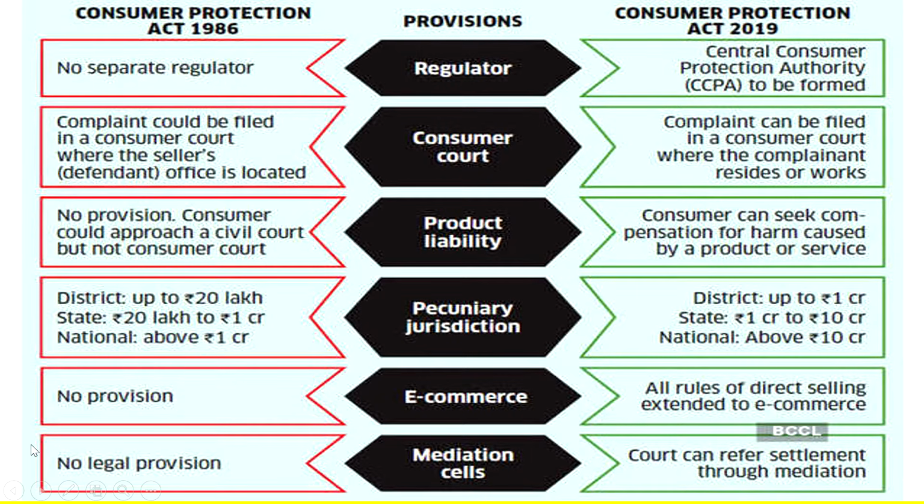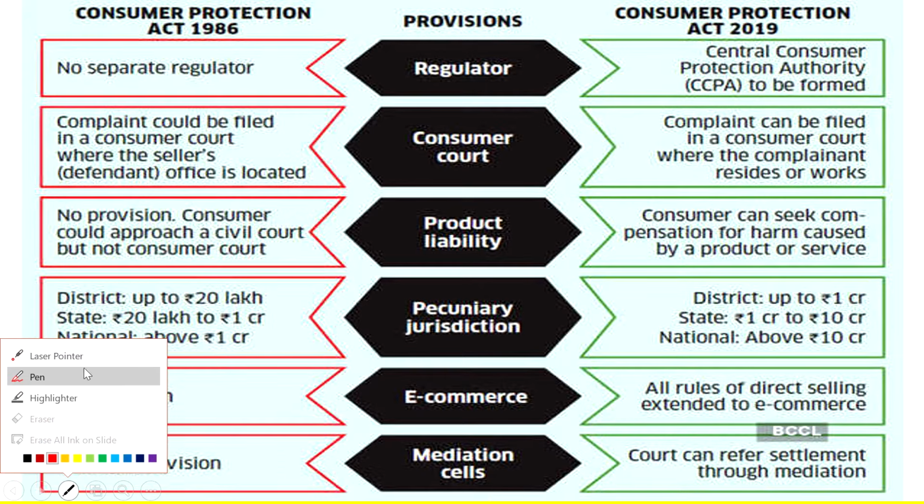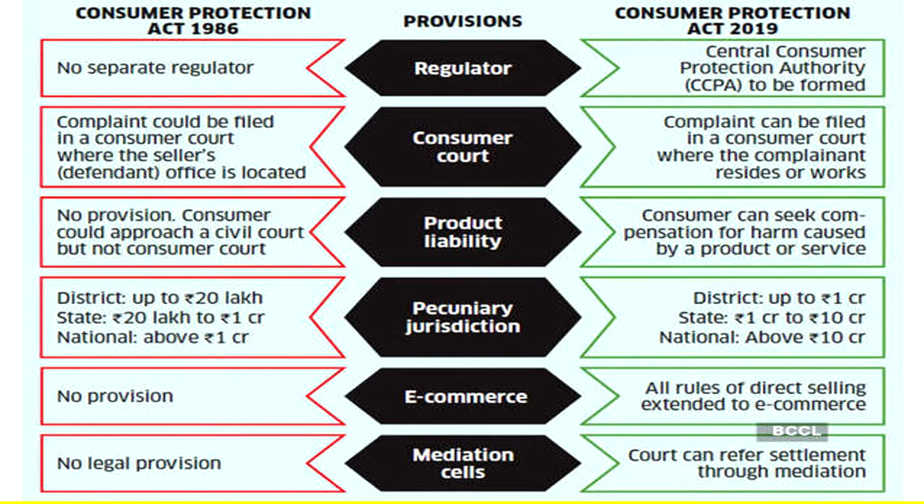However, there is one small piece of information for you: these limits have been changed recently in 2021. For the district commission it is up to 50 lakhs. Okay, 50 lakhs is for the district commission. For the state it is 50 lakhs to 2 crores, and for the national commission it is above 2 crores.